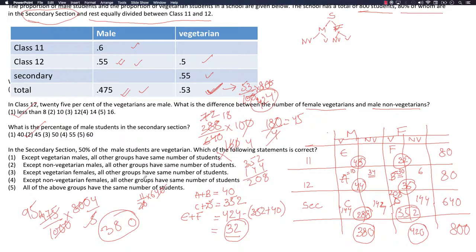Except non-vegetarian males, all groups have the same? No, wrong. In fact, if we observe, except female vegetarians, all have the same number of students. Except vegetarian females, all other groups have the same number of students. So the third option is correct.